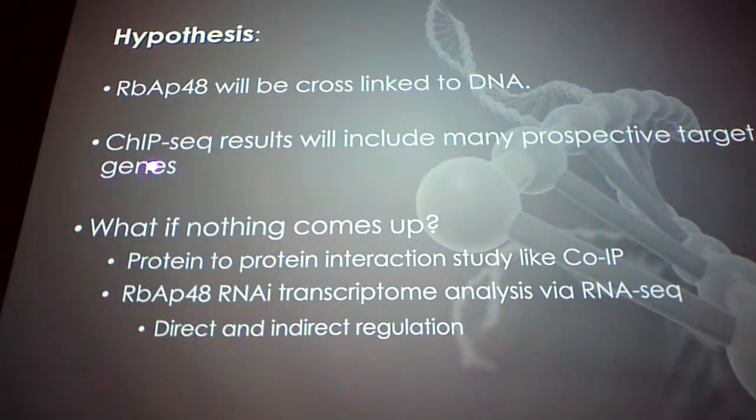So a lot of these prospective genes will hopefully come out of ChIP-seq. But we also have to think about what if nothing comes up? What if nothing comes out of ChIP-seq? So we could do a protein-protein interaction study like co-IP. For example, maybe AP48 is associated with a DNA binding protein, and then those two proteins as a complex go to the DNA and then transcribe certain differentiation genes, right? So it could be something like that.